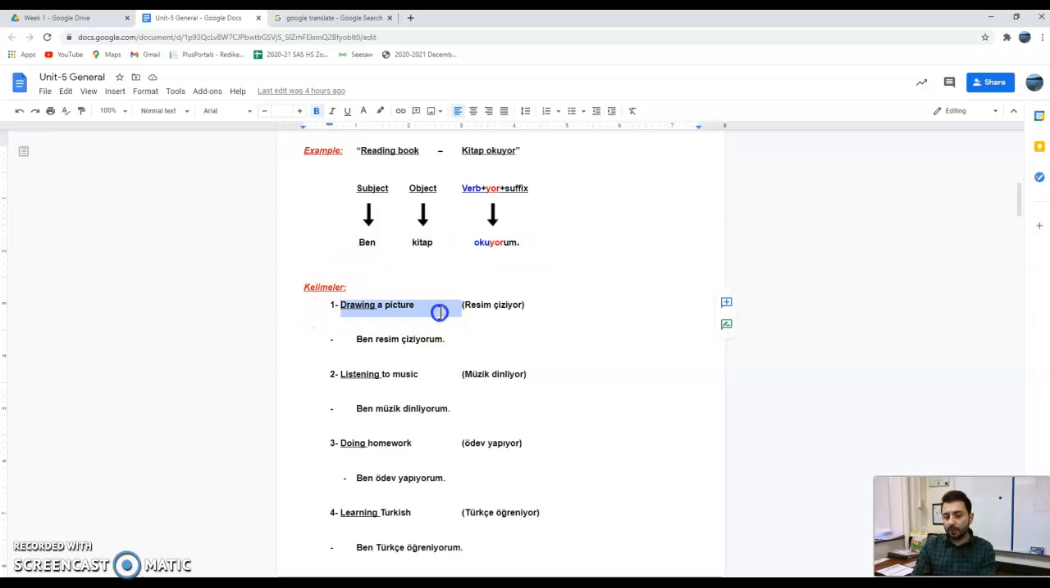For example, drawing a picture is resim çiziyor. In order for you to say I am drawing a picture, you need to say ben, and then drawing is the action. That means it's gonna come at the end, çiziyorum. But I am drawing a picture. Picture is the object. That means it's gonna come in the center. So I say ben resim. That's the picture, right? Çiziyorum.